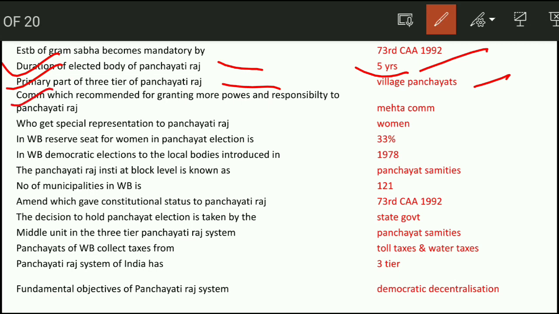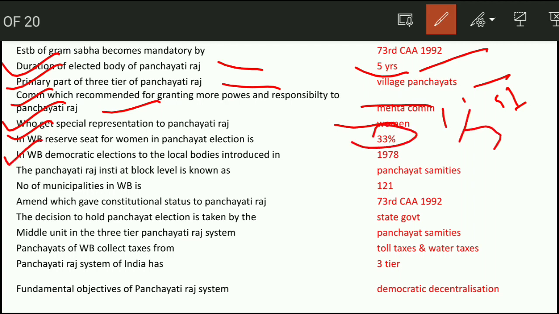The committee which recommended granting more powers and responsibility to Panchayati Raj is the Ashok Mehta Committee in 1977. Next question, who gets special representation in Panchayati Raj? That is women. Next question, in West Bengal reserved seats for women in Panchayati Raj is 33%, that is 1/3. Next question, in West Bengal democratic election to the local bodies was introduced in 1978.